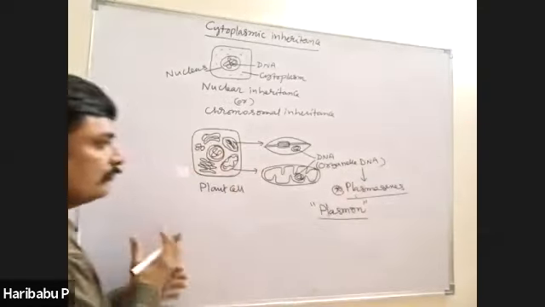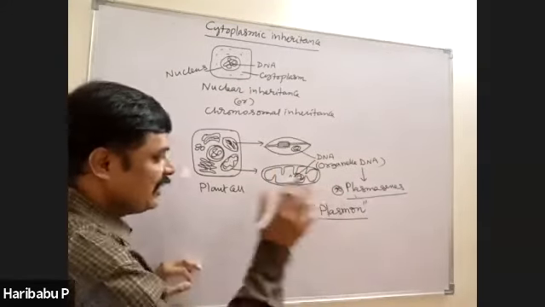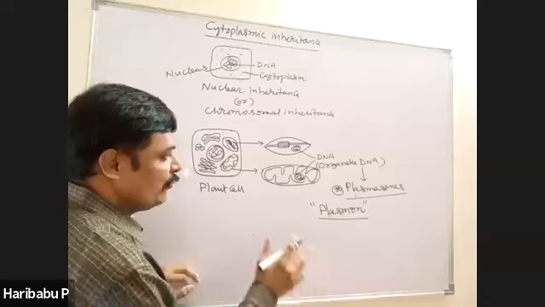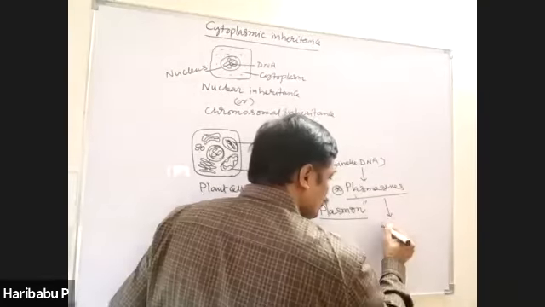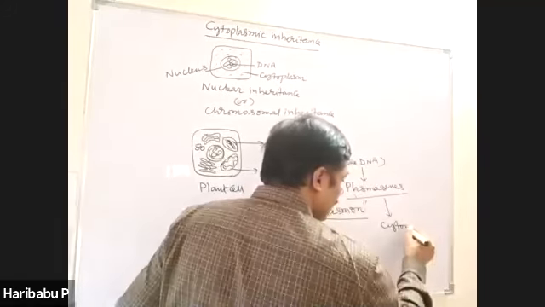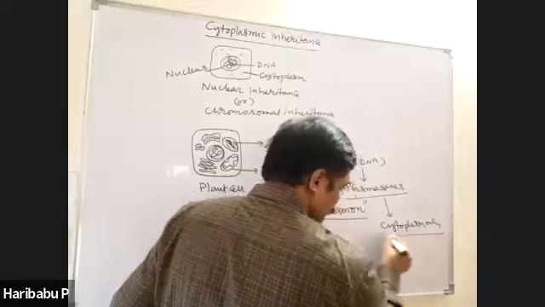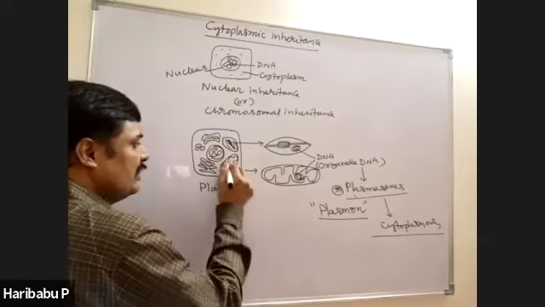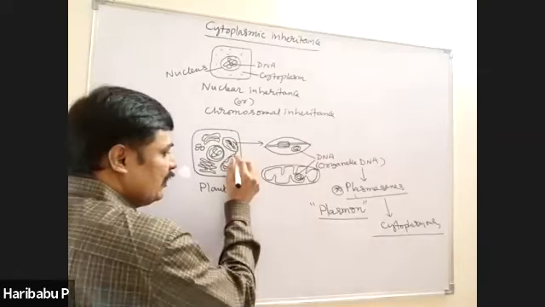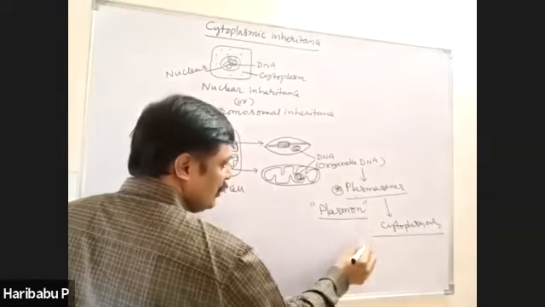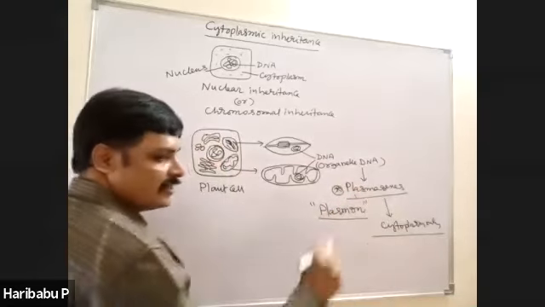And these genes carry the information from one generation to the next through the cytoplasm only. Very important point, because these are present in the cytoplasm. When cytoplasm is transferred, the genes are also transferred. Automatically, the characters which these genes code for are also transferred.